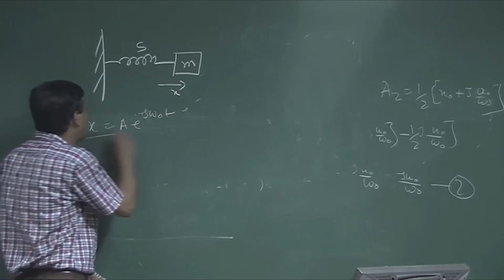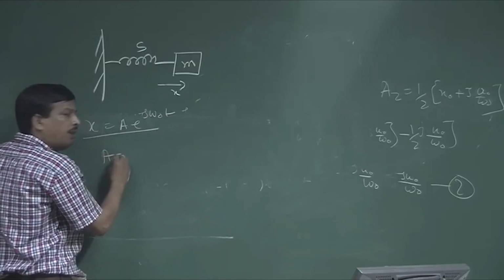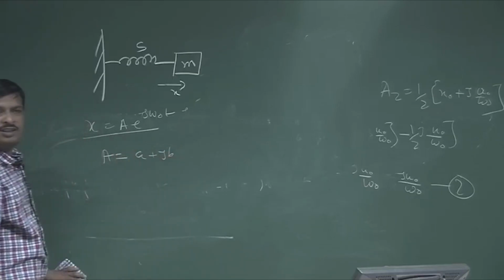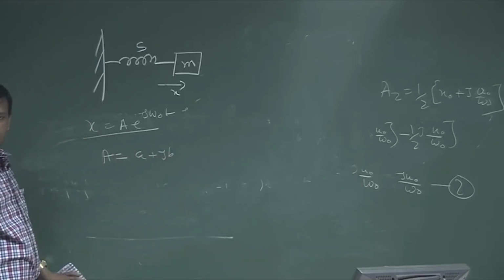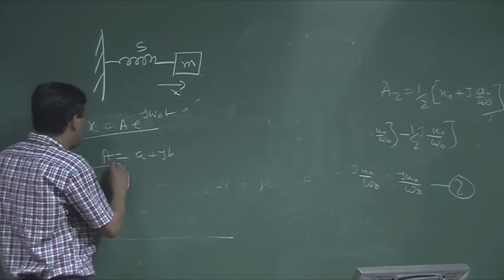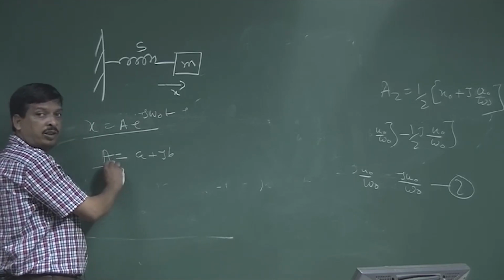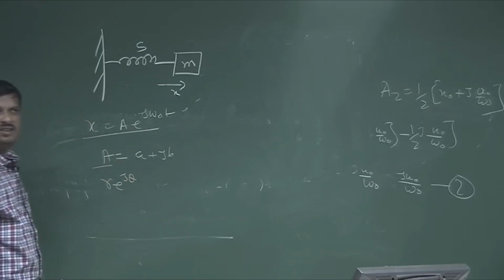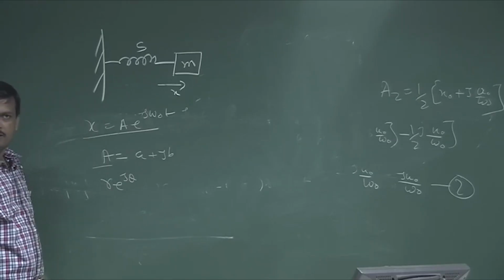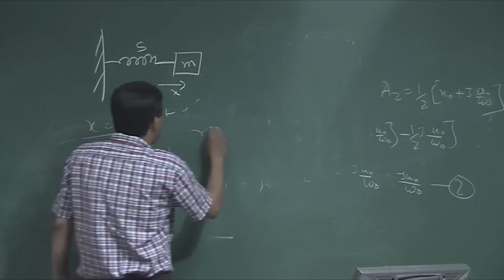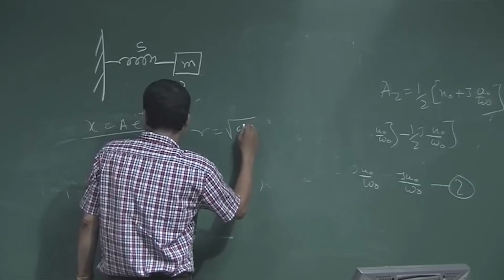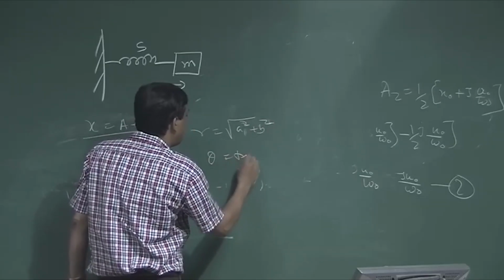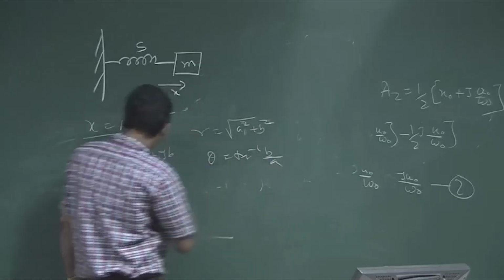So, if this is the complex solution and A is a complex number, I can write A as a plus jb. Any complex number can be written as an r theta component: r e to the power j theta, where r is the amplitude and theta is the direction. Here r is the square root of a square plus b square, and theta is tan inverse of b by a.